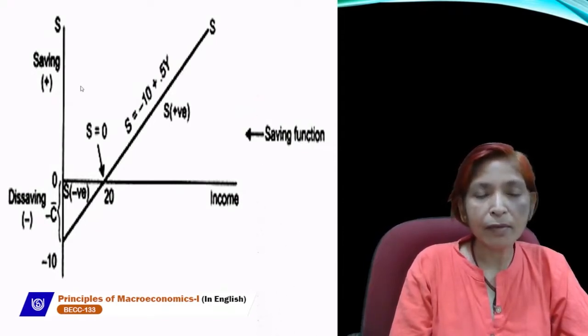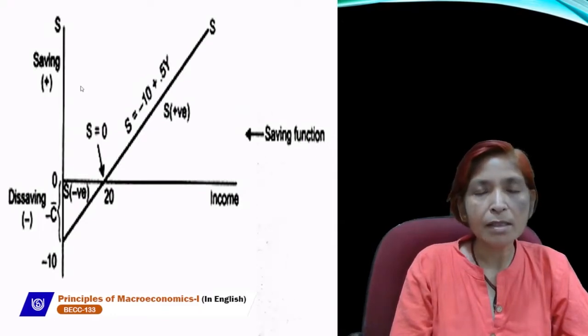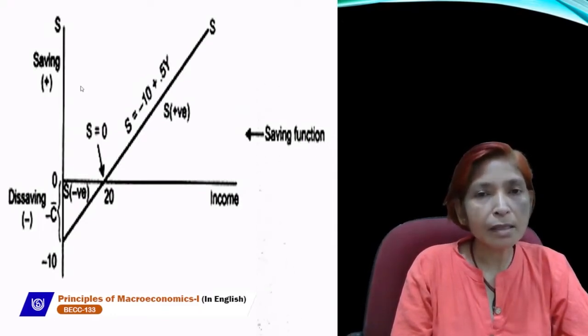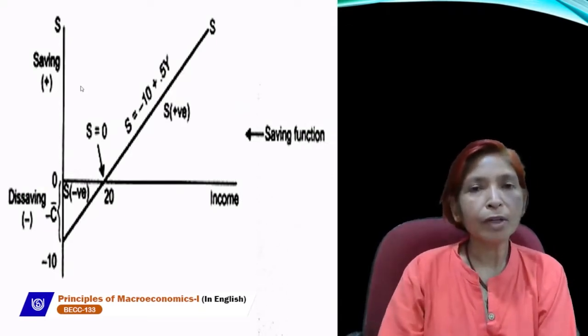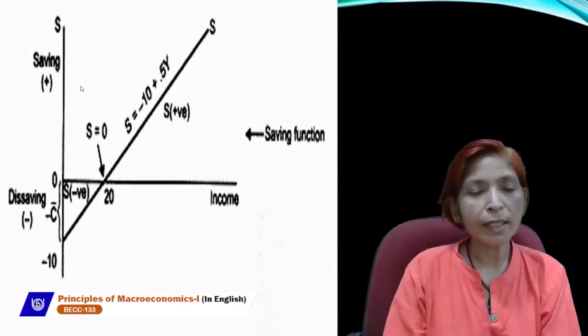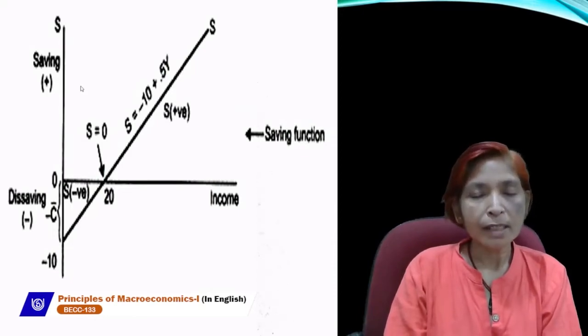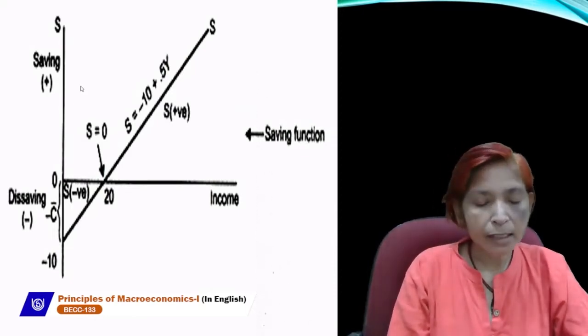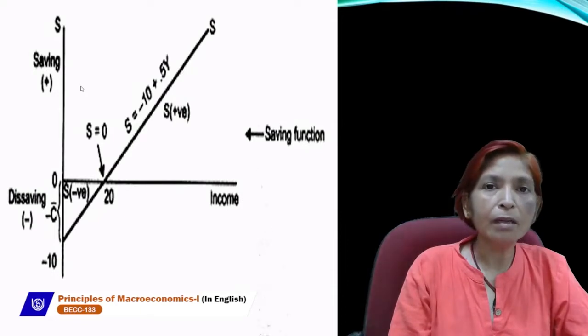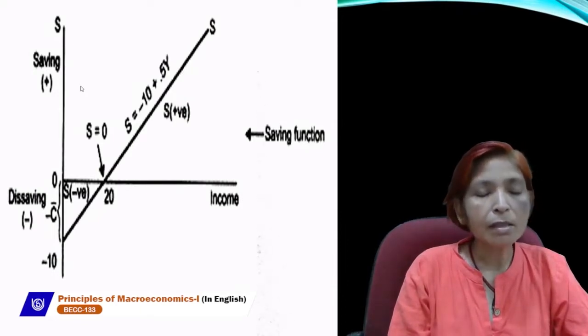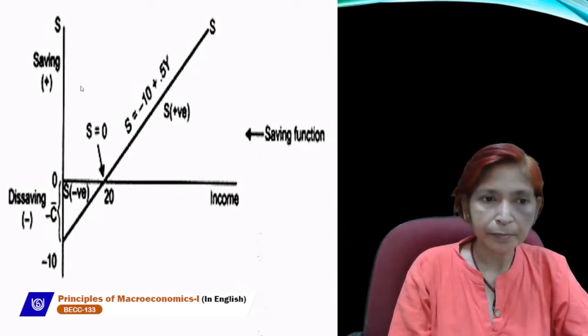And at last, when the saving curve starts rising and is upward sloping, as income rises, saving also rises. In this case, saving will be positive. So the saving curve always starts from a point below the origin, and after that it starts increasing. It shows that saving in the beginning will be negative. After that saving will be zero, and at last saving will be positive.